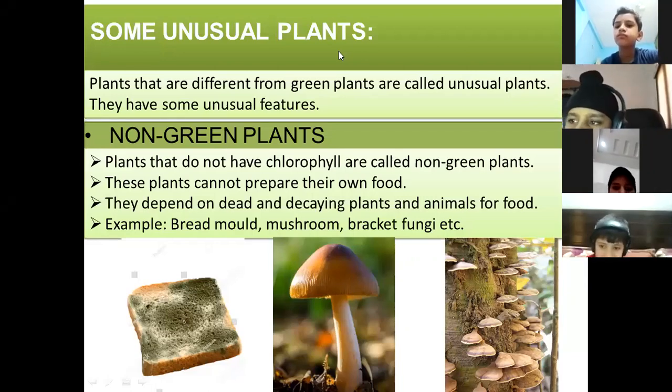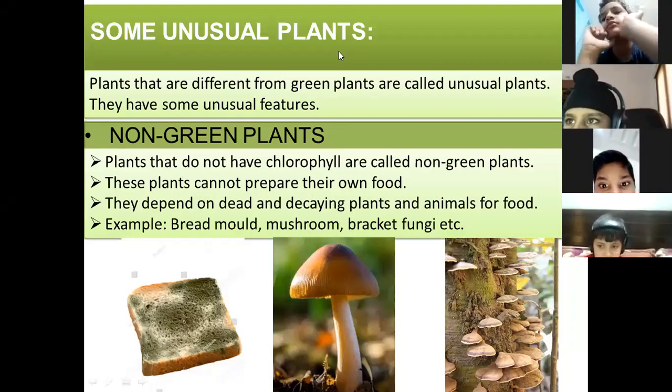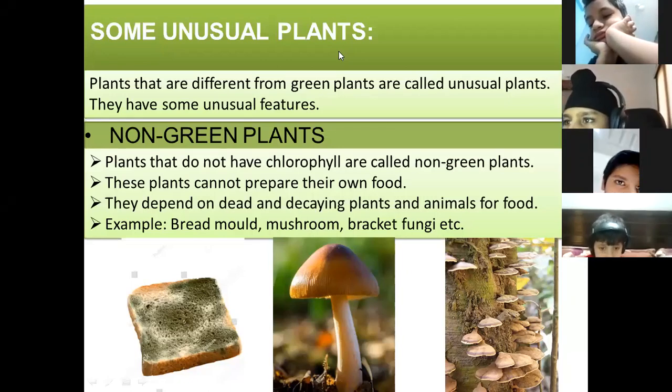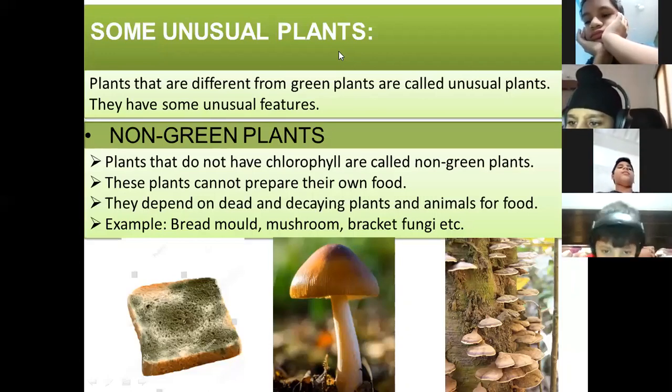Plants that are different from green plants are known as unusual plants. The first kind of unusual plants that we are going to discuss are non-green plants. Why are they known as non-green? Because they do not have the green pigment. Plants that do not have green pigment, that is chlorophyll, are called non-green plants.